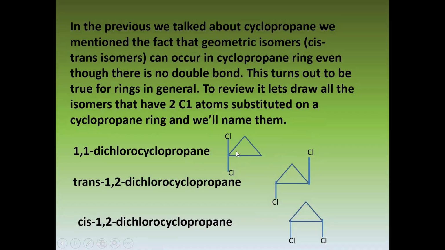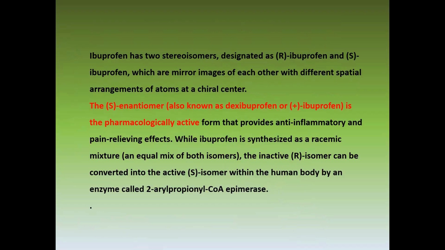In a cyclic compound, you can note if similar groups are on opposite sides, then it will be trans-1,2-dichlorocyclopropane. And here you can note similar groups on the same side. So this is cis-1,2-dichlorocyclopropane.